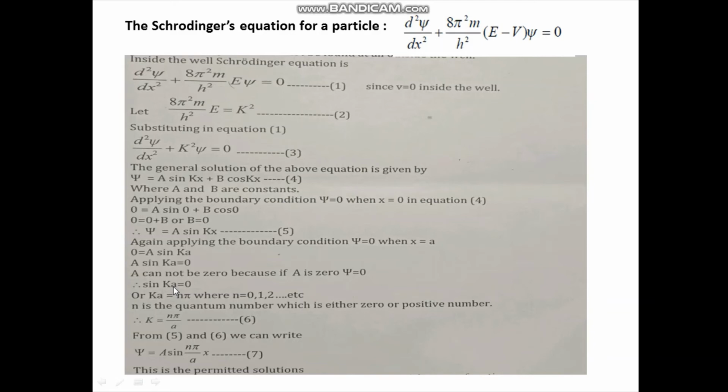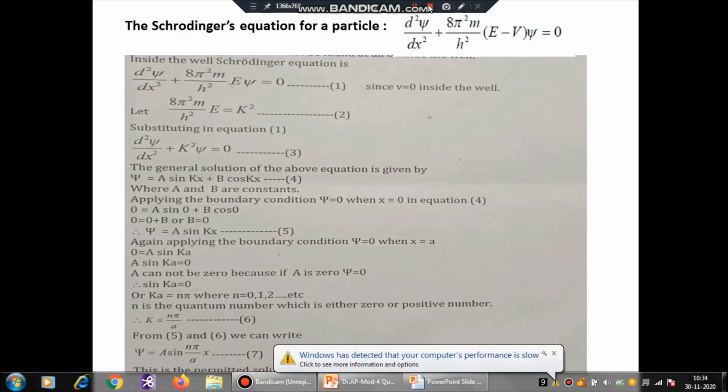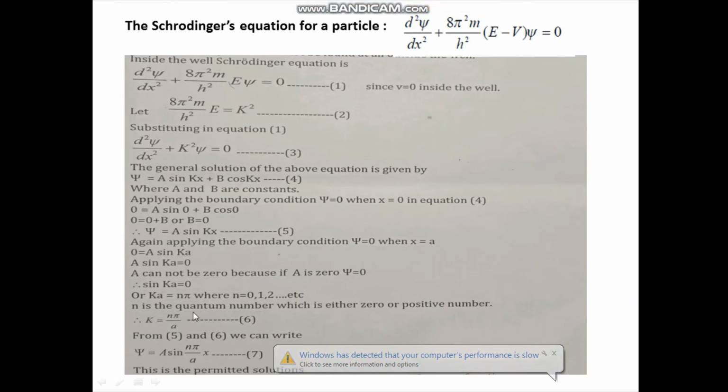So I can write ka is equal to n pi, where n is 0, 1, 2, 3, 4, etc. And this n is called the quantum number. So here n is the quantum number. So if ka is equal to n pi, k is equal to n pi by a. This you can take as equation 6.